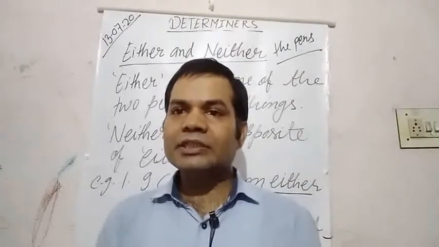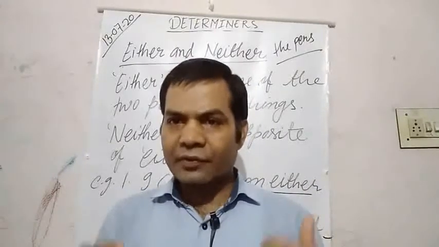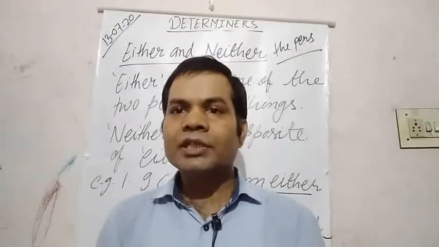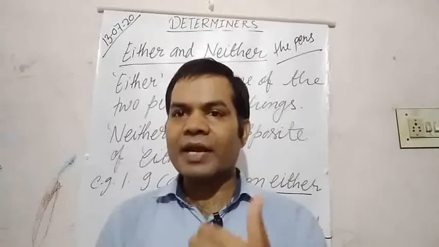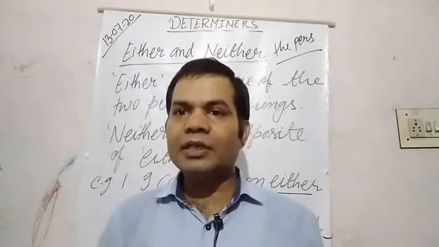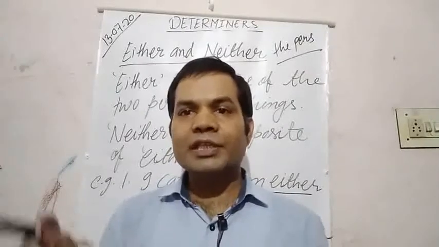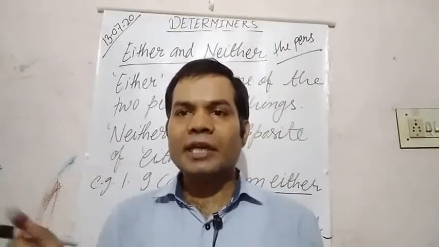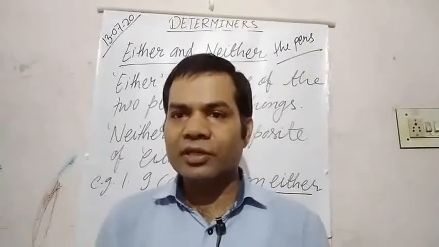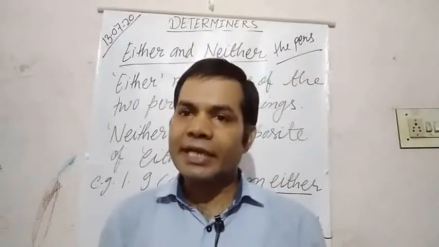So we have discussed the frequent use of "the": we use it to particularize any object, any person or anything. For example, bring me the book which is on the table. It shows I am talking about that particular book which is on the table.